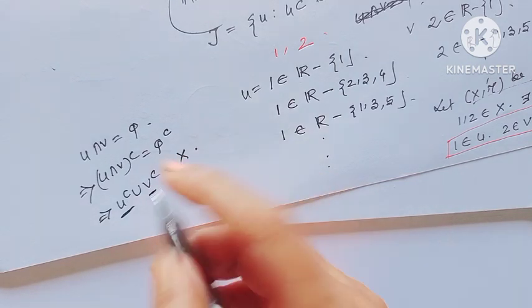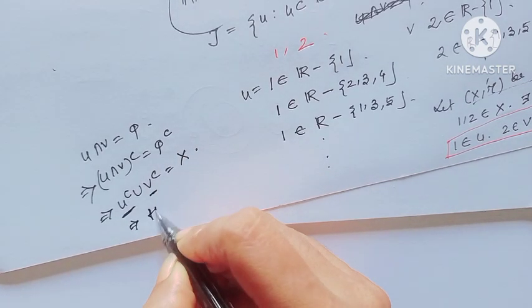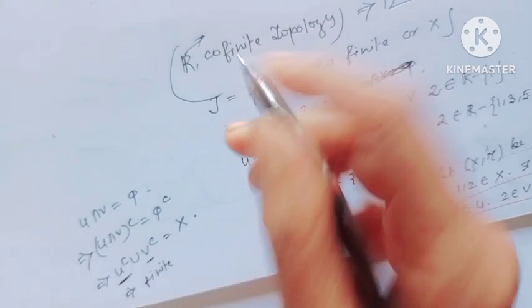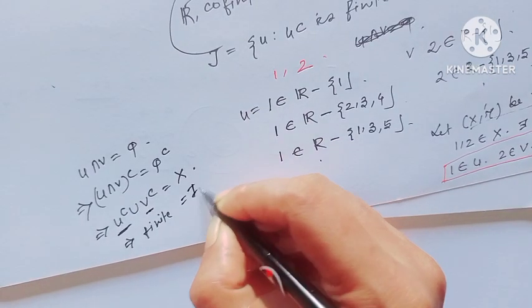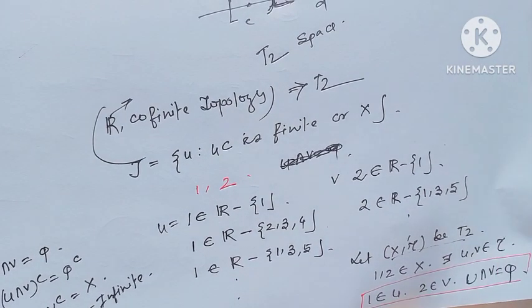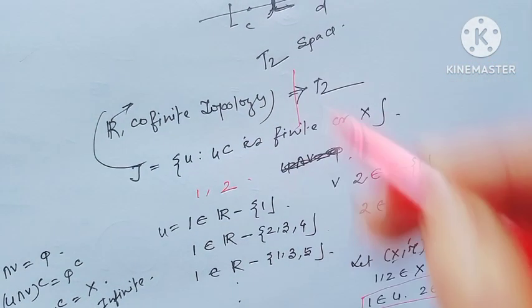A finite union of two finite sets is always finite. And since X is R, that means X is infinite. So this is not possible. So R with cofinite topology is not a T2 space.